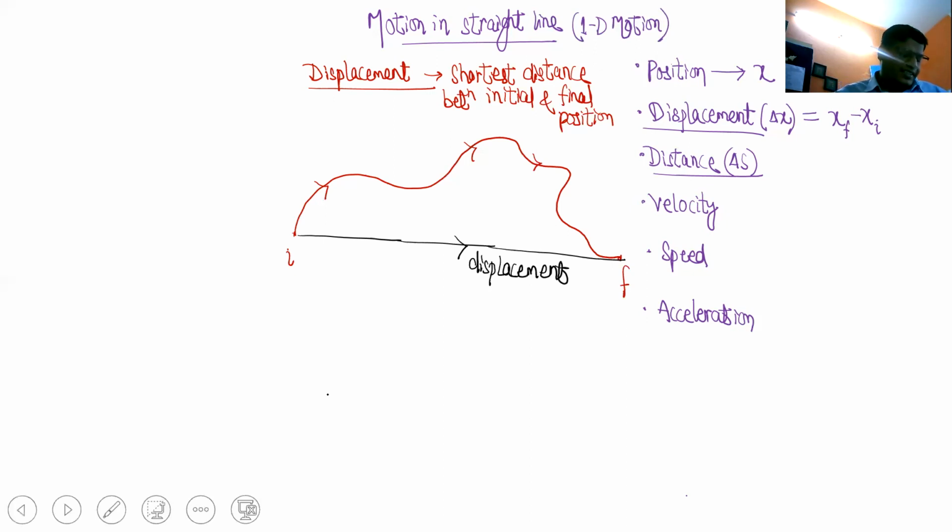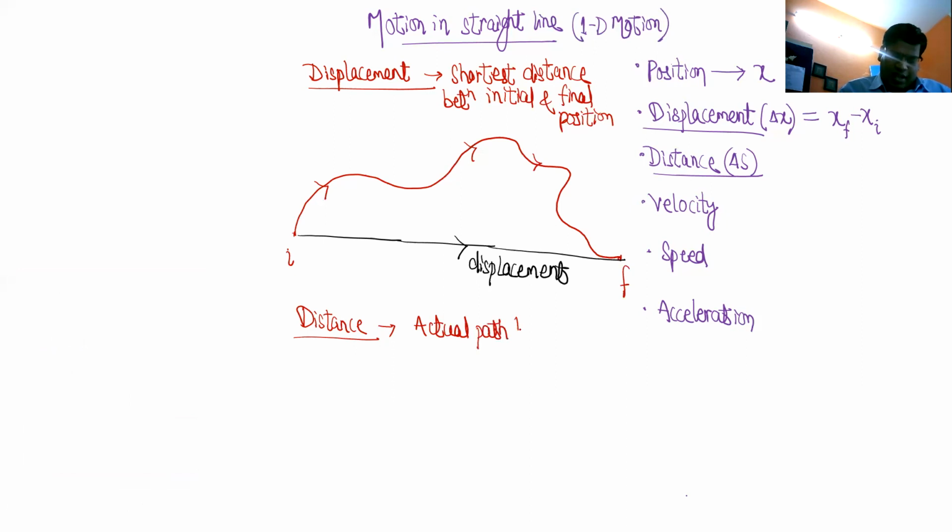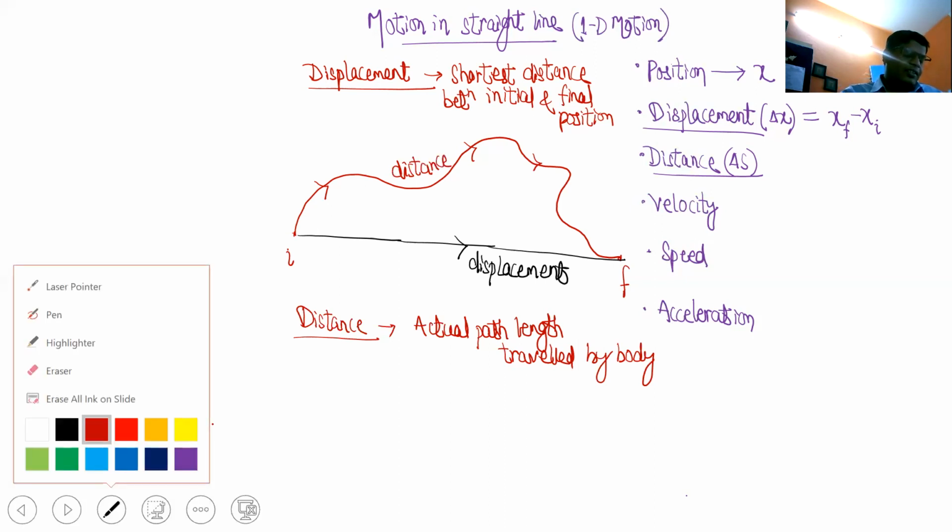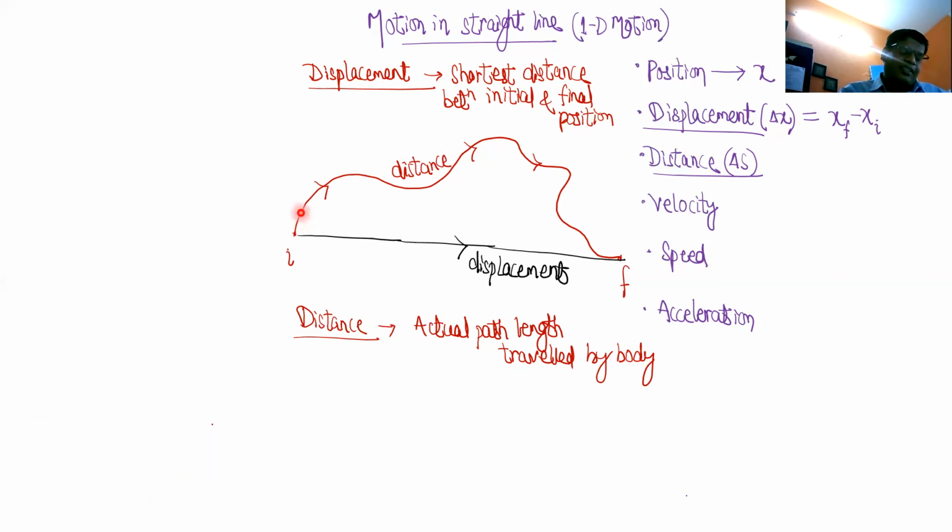Whereas distance means it is the actual path length traveled by the body. You see how the body has traveled. So this is distance. If you take a scale and go on measuring, put your scale from here to here, find out how much it is.